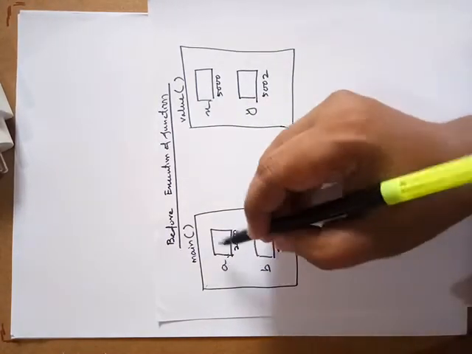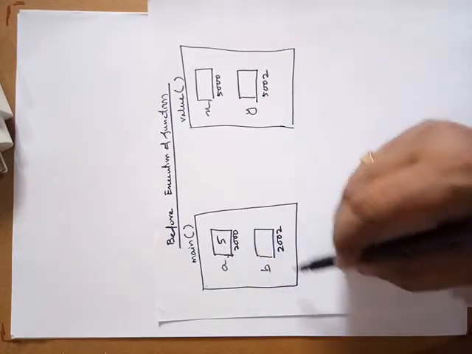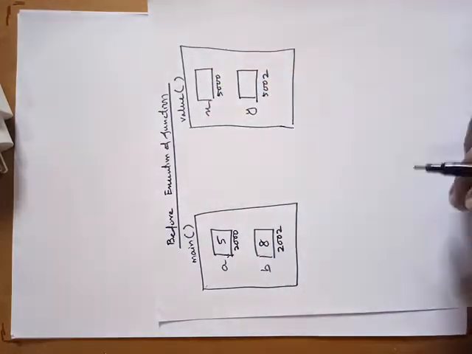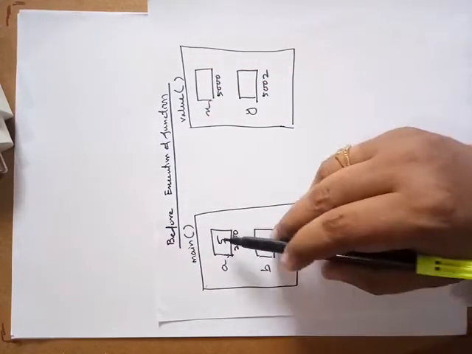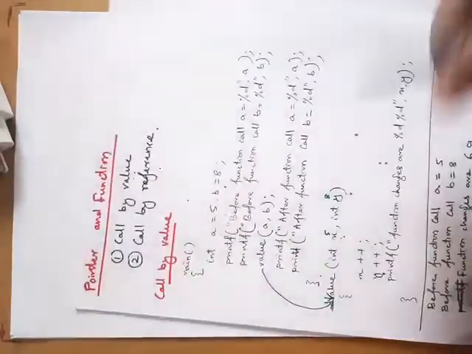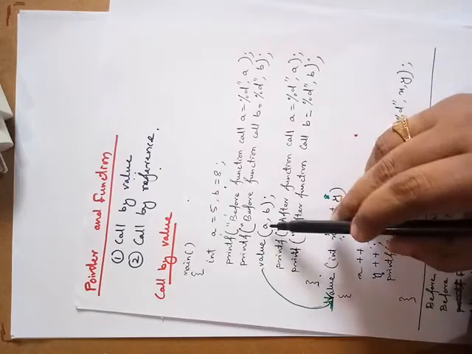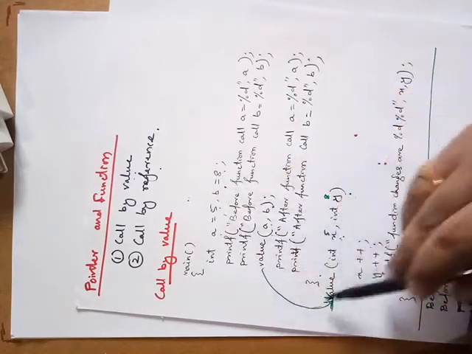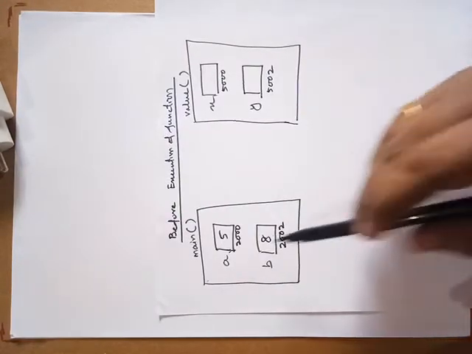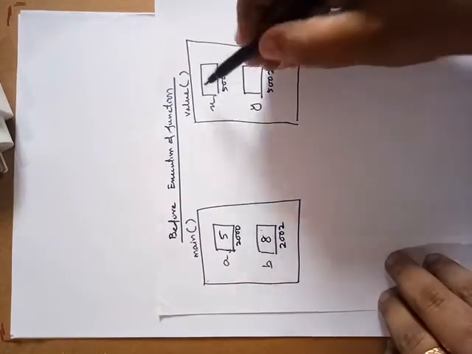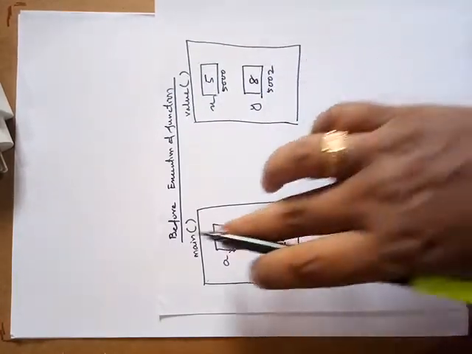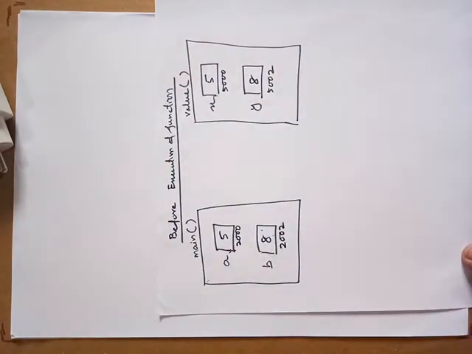We have assigned a value as 5 and b value as 8. These are different memory locations than x and y, and the values are assigned while calling the function. While calling the function, the a and b values, 5 and 8, are assigned to x and y. Before execution of the function, the values are assigned: x is 5 and y is 8.